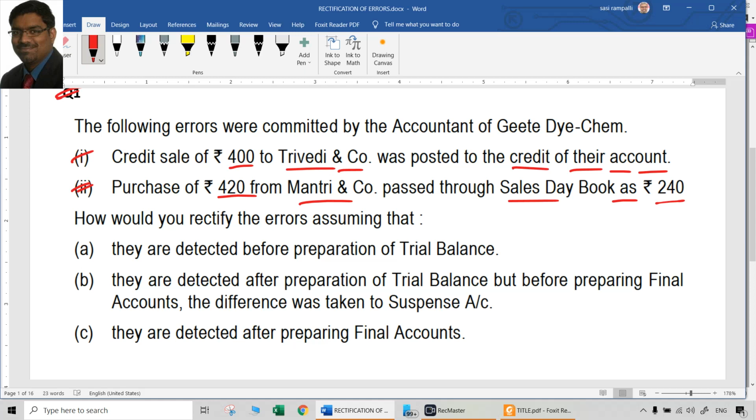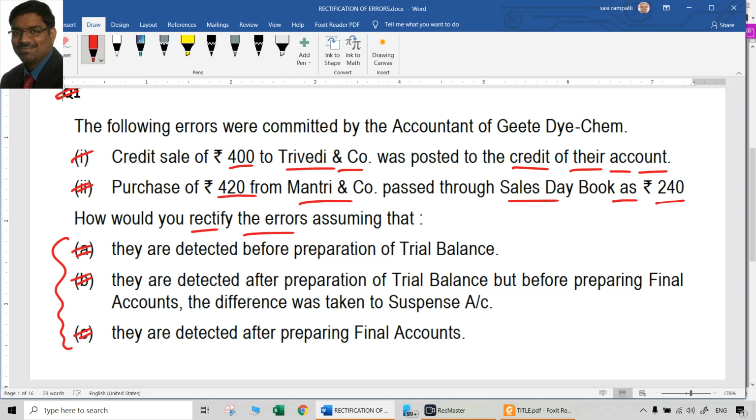Assuming that they are detected before preparation of the trial balance. That is one case. Second case, if they are detected after preparation of the trial balance but before preparing final accounts, and of course the difference in the trial balance was taken to suspense account. And what if these were detected after preparing final accounts? Three different stages. The way of rectifying these errors was asked: two errors, three different situations. These types of questions can be asked for 5 marks, for 4 marks, whatever it is.